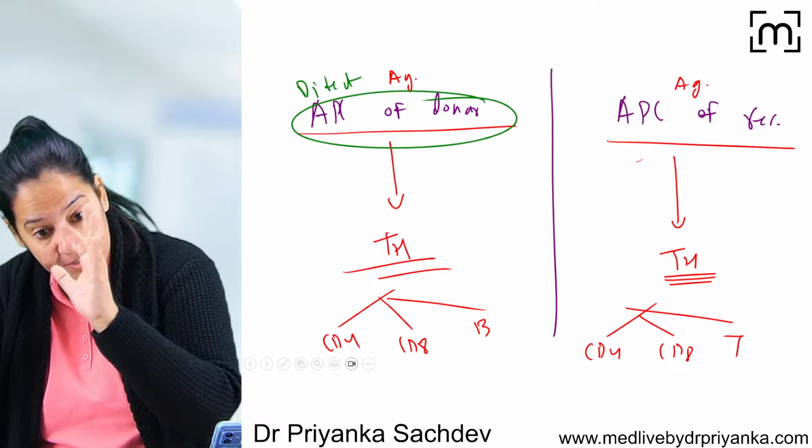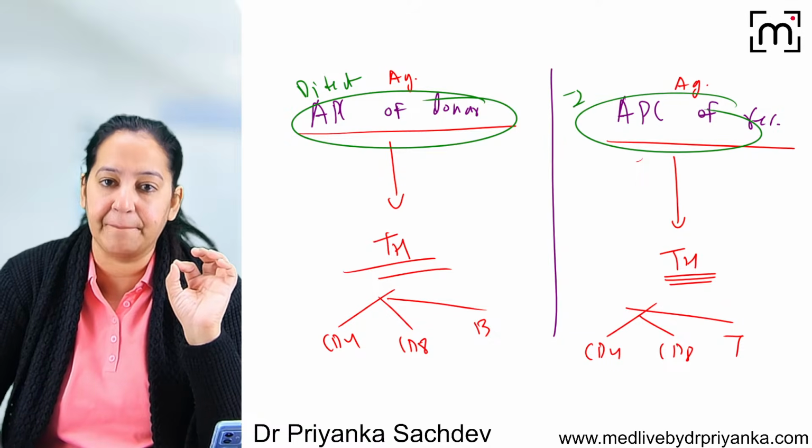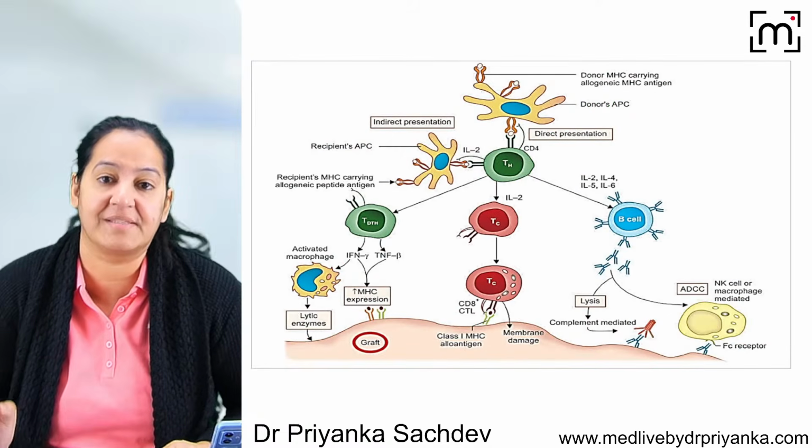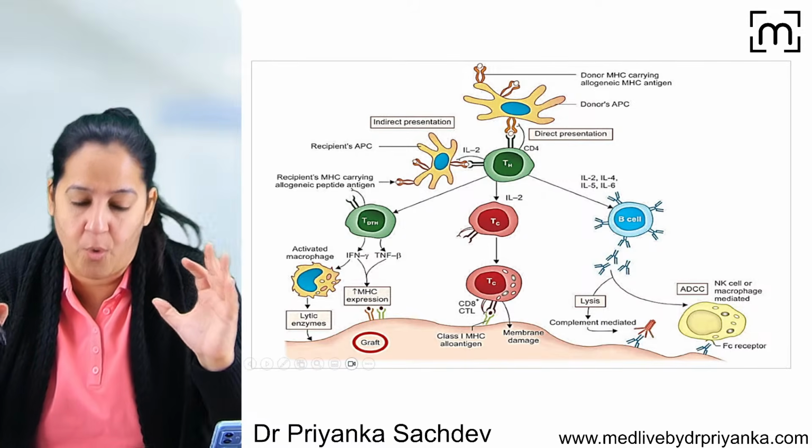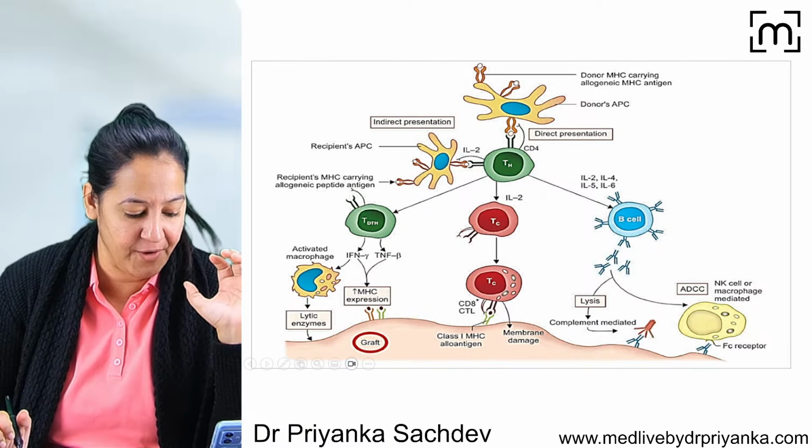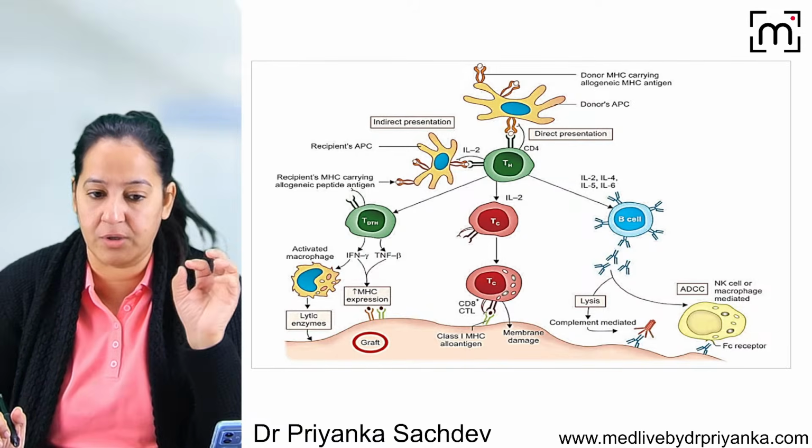And if it is of the APC of the recipient, it's indirect pathway. I must say it is the most difficult thing to understand in transplant immunology. So that's what I want to explain to you. Okay, I hope everyone got it. Anyone who wants me to repeat this concept again?